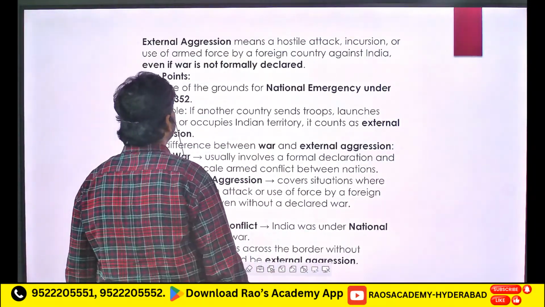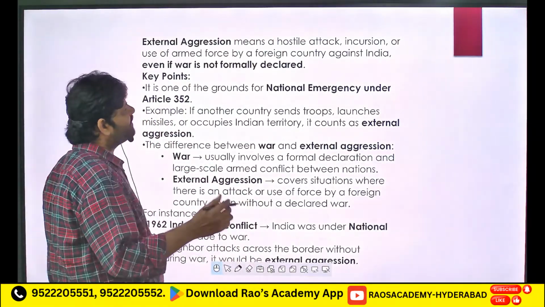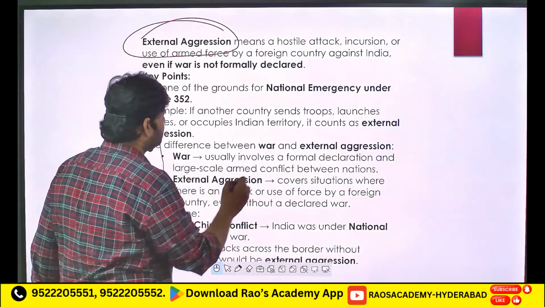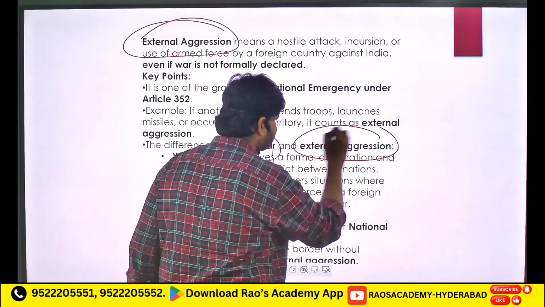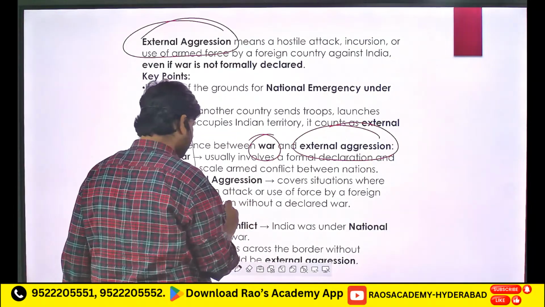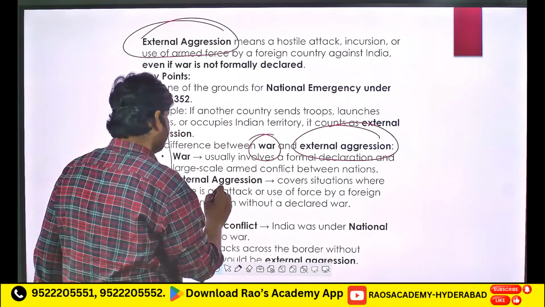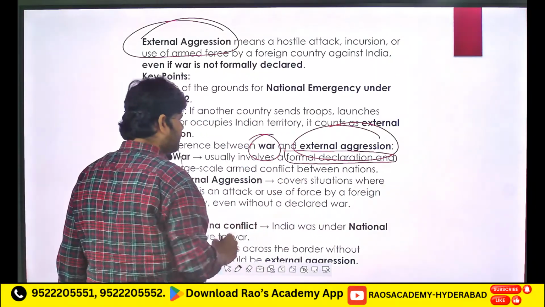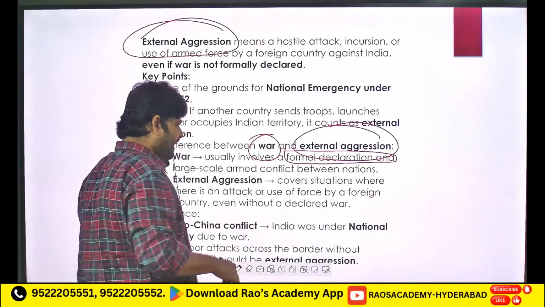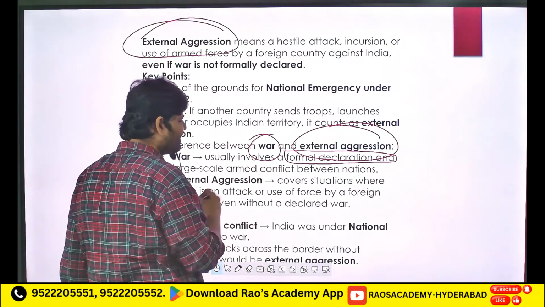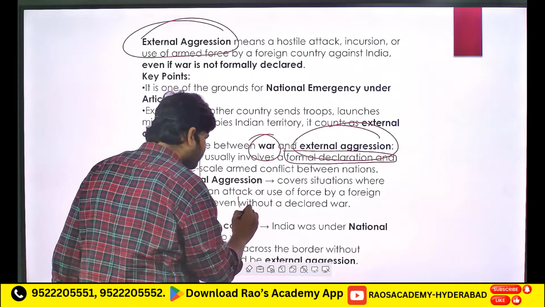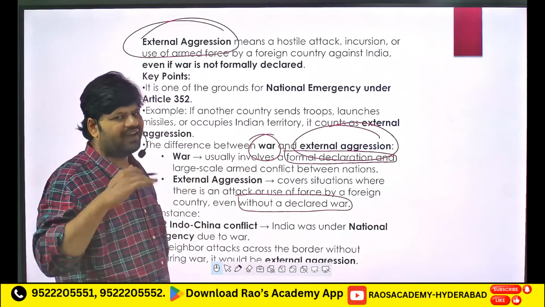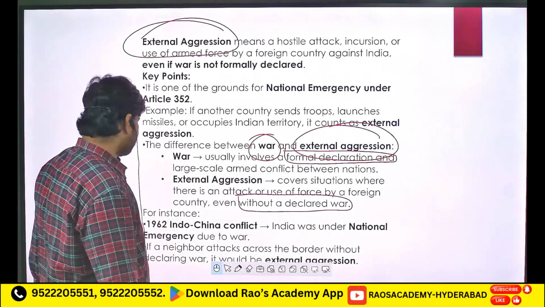Within national emergency, there is a difference between external aggression and the term war. We already discussed this aspect. War is where there is a formal declaration of war, and the conflict is at a large scale. When external aggression comes, it is without a formal declaration of war, and it is a small fight, not a large scale fight. That is the difference.